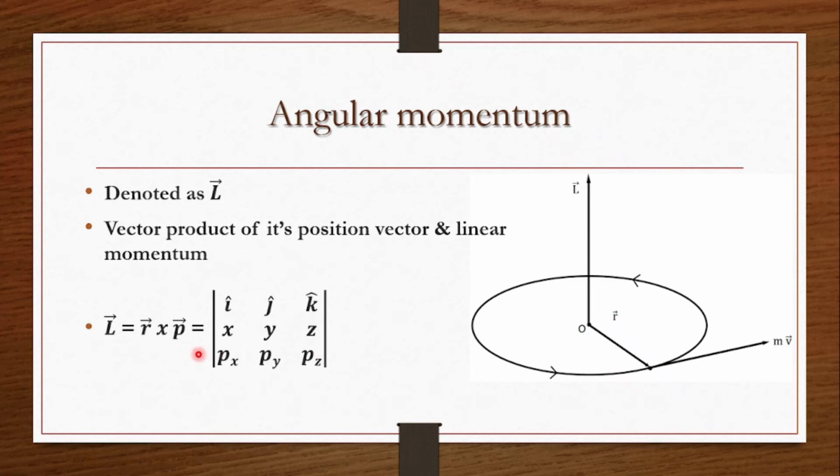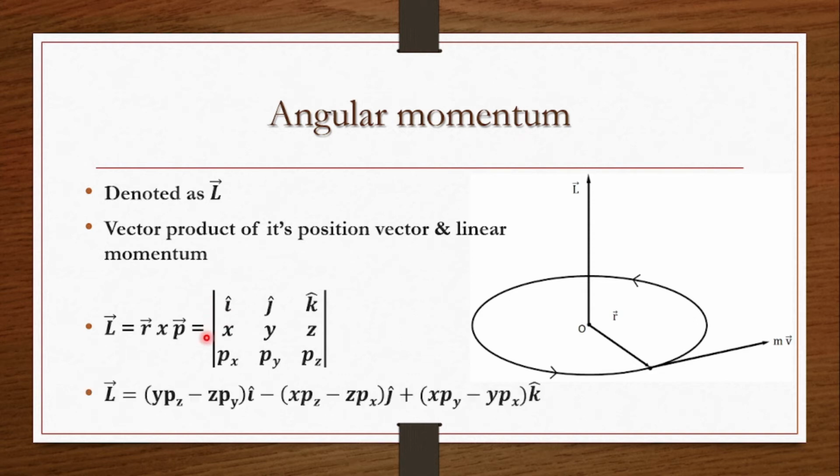So r cross p can be defined like this determinant. And this determinant can be solved, which will be equivalent to i cap into (y pz minus z py) minus j cap into (x pz minus z px) plus k cap into (x py minus y px).